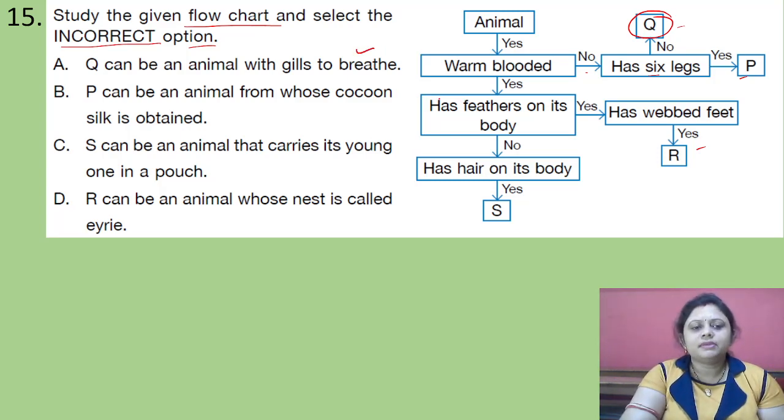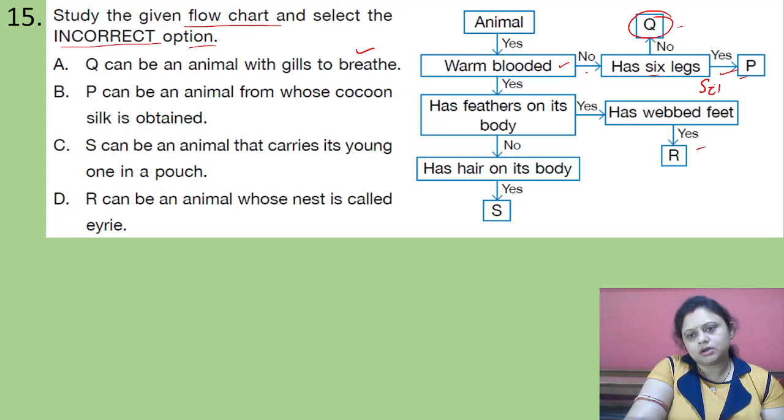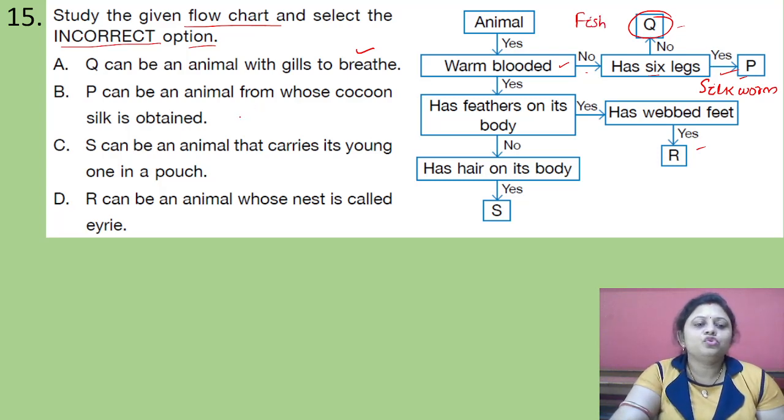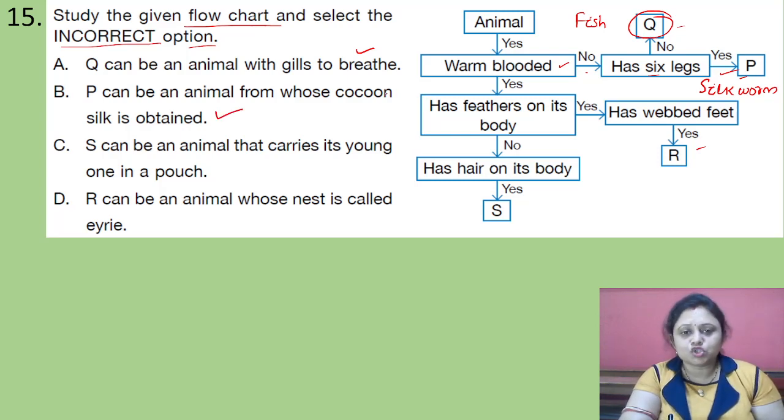Then P can be an animal from whose cocoon silk is obtained. So what is P here? Animal, warm-blooded, no. Has 6 legs, yes. So it could be the silkworm. Okay. So Q could be the fish, and P could be the silkworm. And you know that from that we get the cocoon silk, right? So this one is also correct.